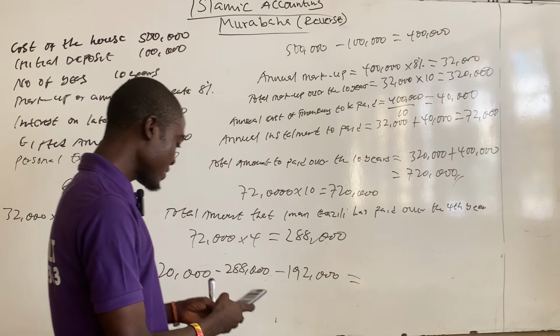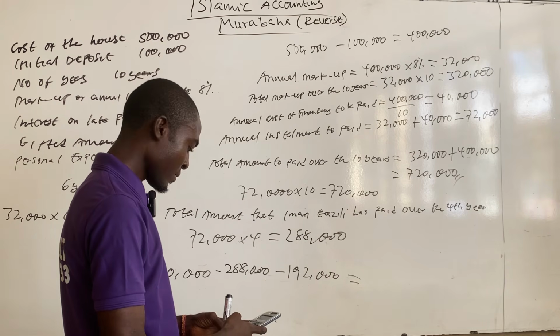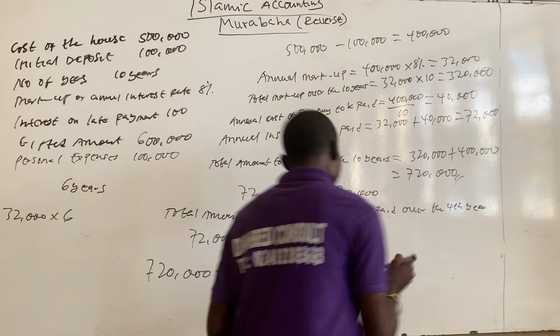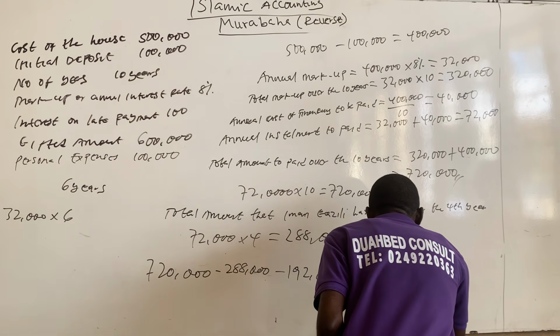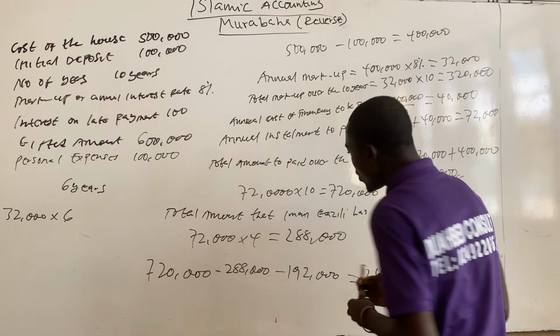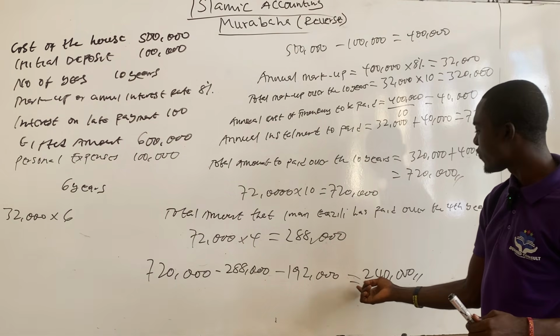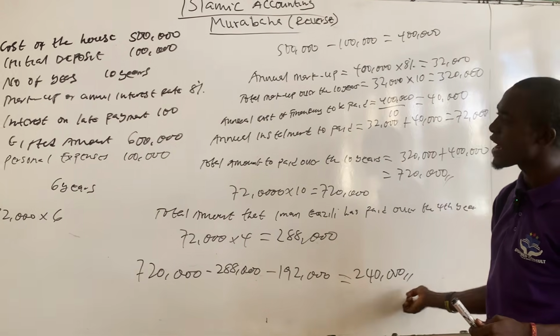So 720,000 minus 288,000 minus 192,000 gives you 240,000. So the total amount to redeem at the end of the 4th year is 240,000.